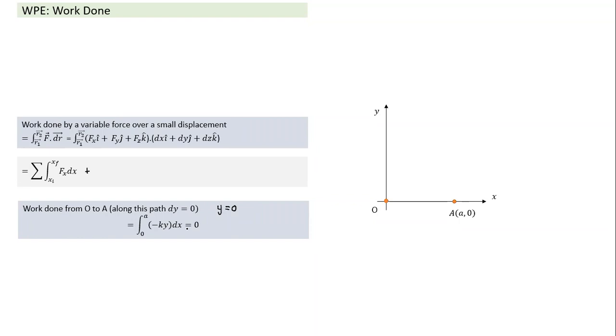That's the expression. But the limits are from x is equal to 0 to x is equal to a. But here y is equal to 0, so the whole term for work done becomes 0. So as it moves from O to A, work done is 0.